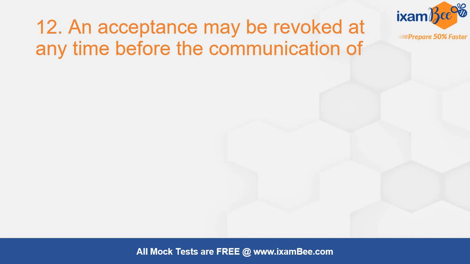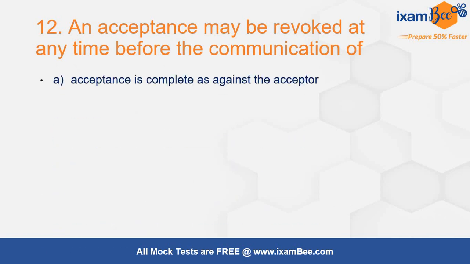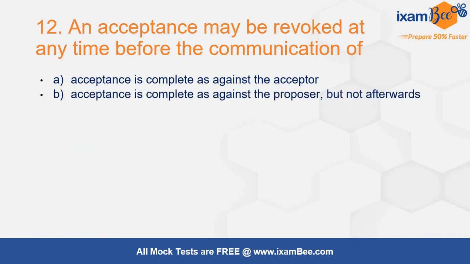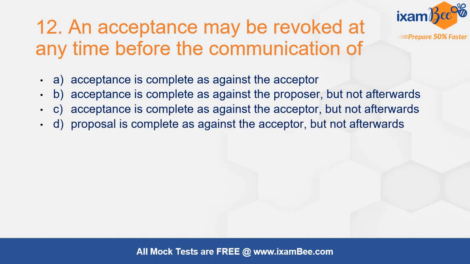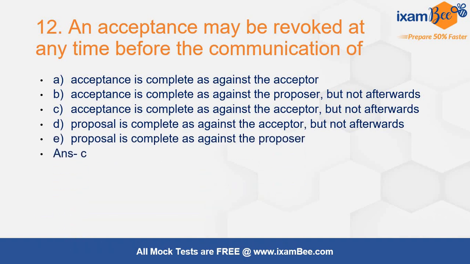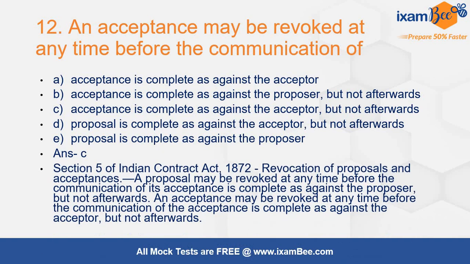An acceptance may be revoked at any time before the communication of acceptance is complete as against the acceptor. Acceptance is complete as against the proposer but not after that. Acceptance is complete as against the acceptor but not afterwards. Proposal is complete as against the acceptor but not afterwards. Proposal is complete as against the proposer. Answer is C. When the acceptance is complete as against the acceptor but not afterwards. Of course, that acceptance has to be complete against the acceptor. Till that time you have a chance to revoke it. But once it has been complete as against the acceptor also, then that cannot be revoked.